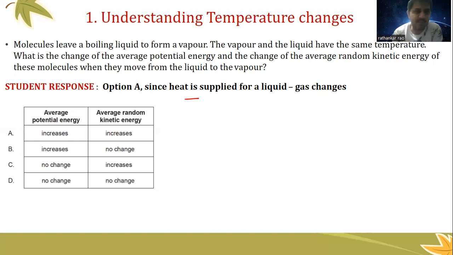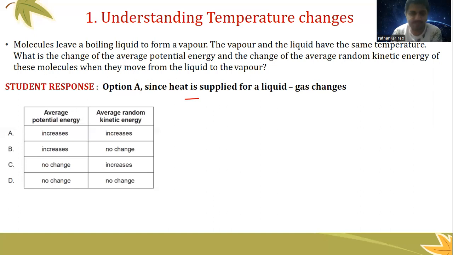So it reads, molecules leave a boiling liquid to form a vapor. Usually when we heat a liquid, the temperature of the liquid rises. And when it reaches the boiling point and you still keep on supplying energy, the liquid turns into a vapor. The vapor and the liquid have the same temperature. What is the change of the average potential energy and the change of the average random kinetic energy of these molecules when they move from liquid to the vapor?